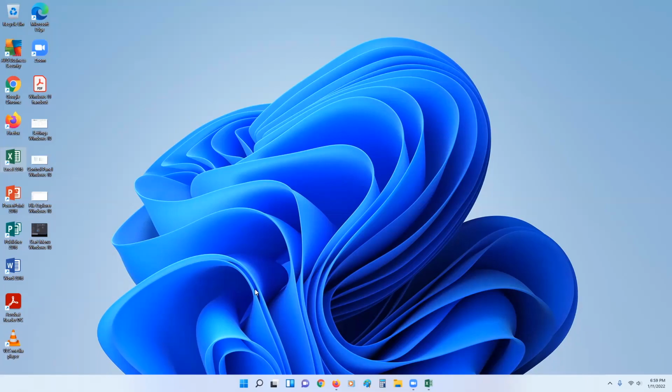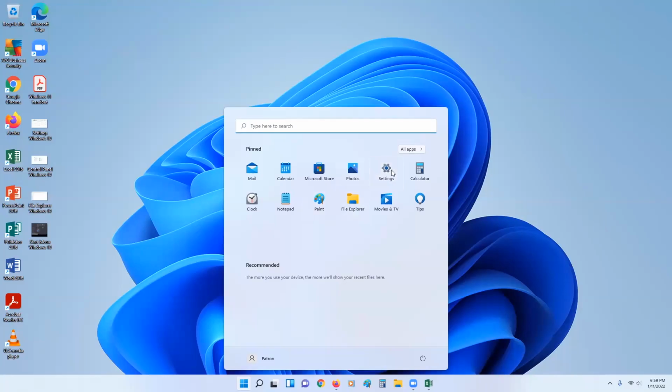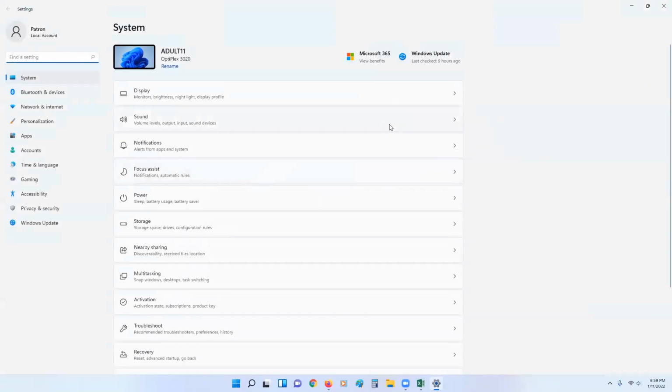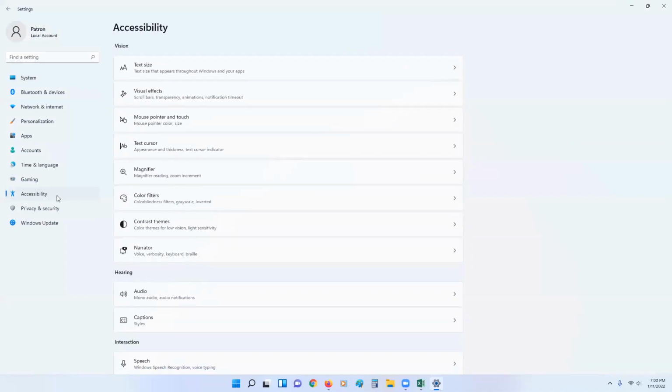So let's spend a little bit of time talking about the new and improved accessibility options in Windows 11. If we go into settings, we can see there's a whole tab for accessibility, which is true in Windows 10 as well. But there are some new exciting things here.